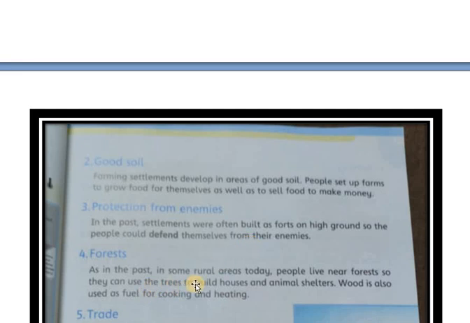Number 4, forest. As in the past, in some rural areas today people live near forests, so they can use the trees to build houses and animal shelters. Wood is also used as fuel for cooking and heating.